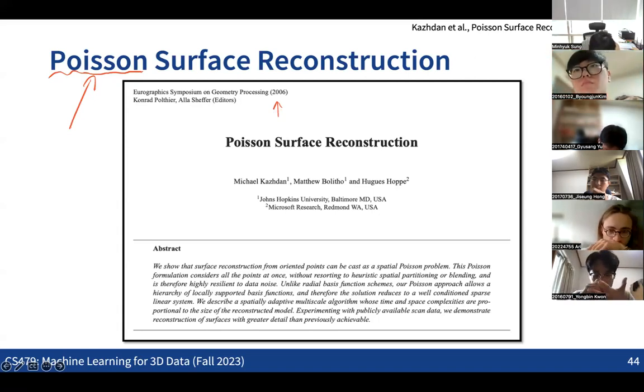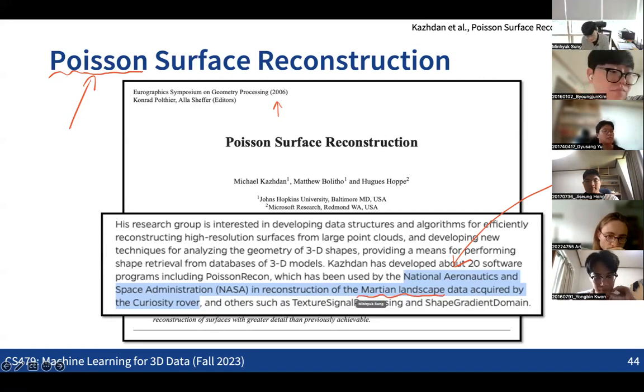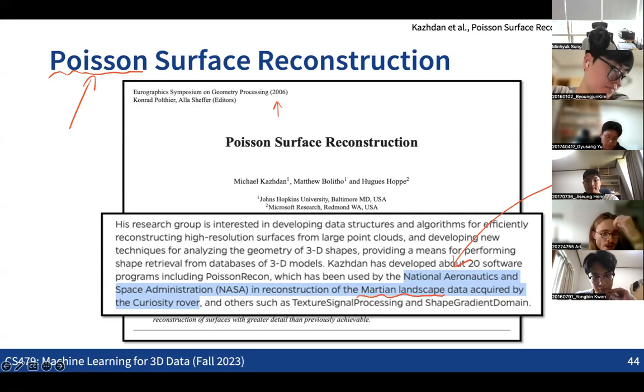But this idea is still being used as a standard technique for the conversion from a point cloud into an implicit function. Also, one interesting thing is that the author of this paper says this idea has been used to reconstruct the Martian landscape from scanning data. So you can see that this idea has been widely used in lots of applications.